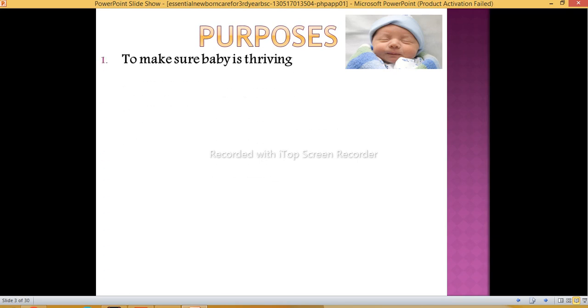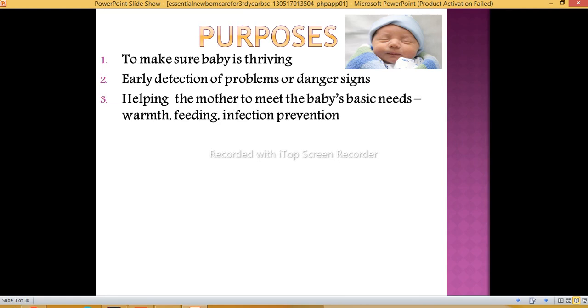First is to make sure the baby is thriving. Next is early detection of problems or danger signs. Then helping the mother to meet the baby's basic needs: warmth, feeding, and infection prevention. Most first time mothers don't know how to take care of the babies. If we teach properly, we can prevent many complications, identify the danger signs and earlier problems, and so reduce the complications.